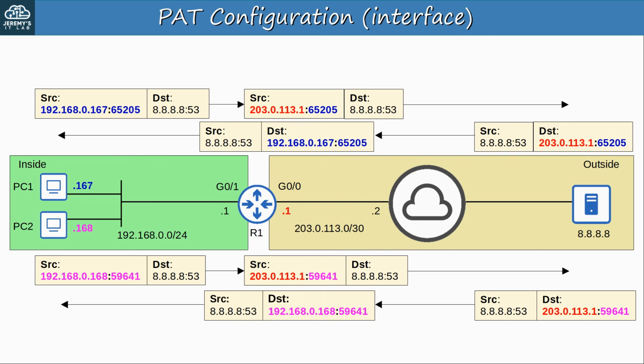Because of the unique port numbers, R1 knows which to translate back to 192.168.0.167 and which to translate back to 192.168.0.168.